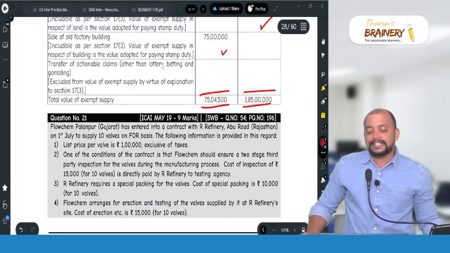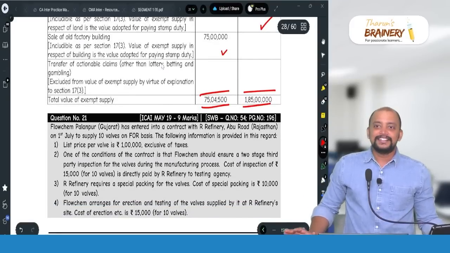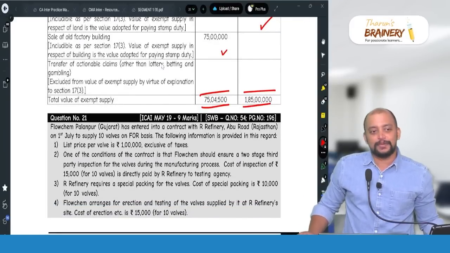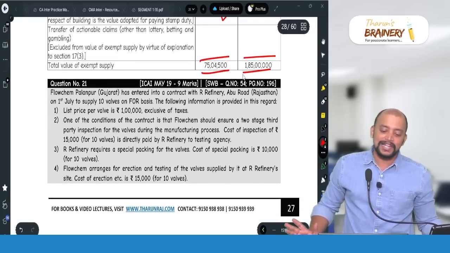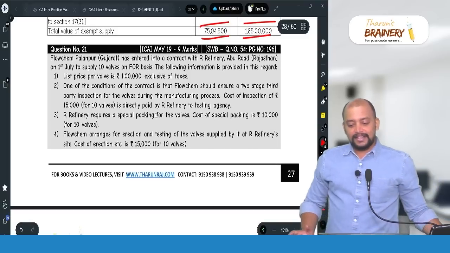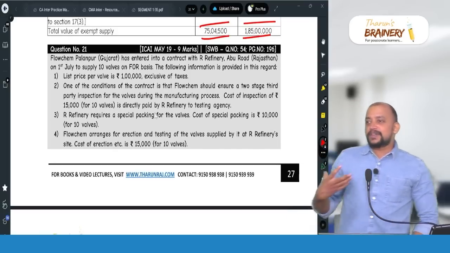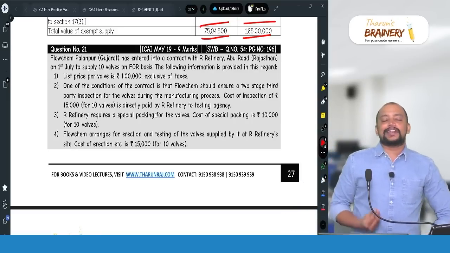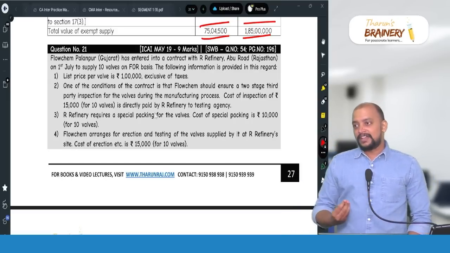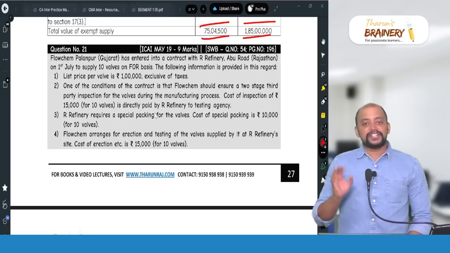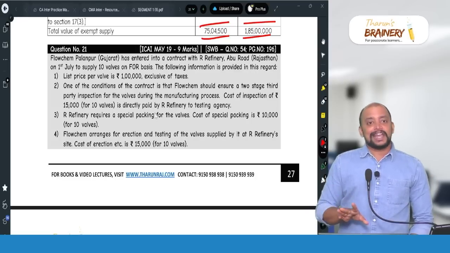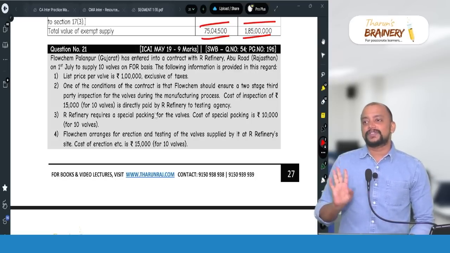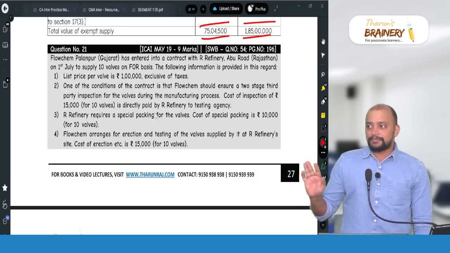Actually, after seeing this in RTP I felt so happy. Wow. This question should definitely come for November 22, but they disappointed me, they did not ask this question. So maybe 23, let's see. Actually, in the RTP itself there are many questions which are not yet tested in exam. So one easy way I will tell you: if you solve all the RTP questions itself, there are chances that at least 2 questions will come in the exam. All RTP.